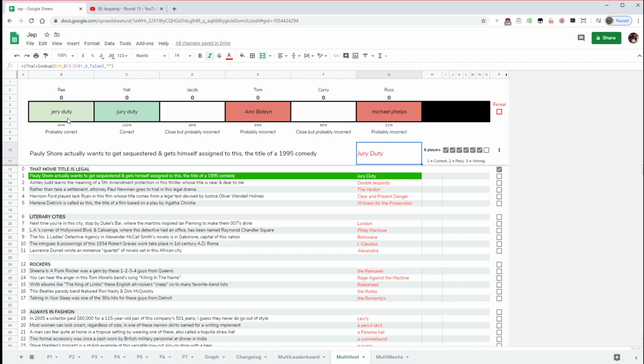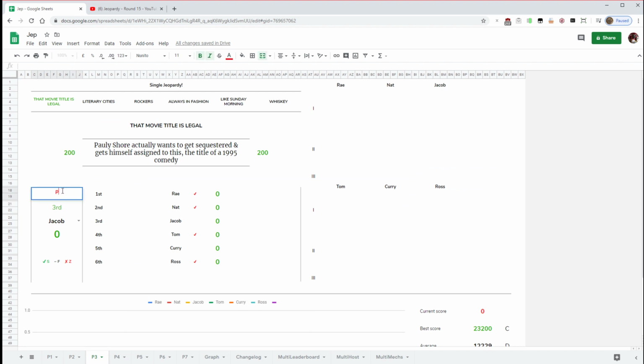So jury duty here, we've got player 1 who's spelt that wrong. It's given it a percentage correct of 94% because there are 9 characters there and 8 of them are exactly the same as the actual answer, but one of them isn't, which is why it's not 100%, but this one is exactly the same, which is why it's 100%. And then because it's green, it's a quick visual indicator for me as the host to say yes, correct. Let's just put something in for all of them. Let's just keep that as a wrong answer and another pass.